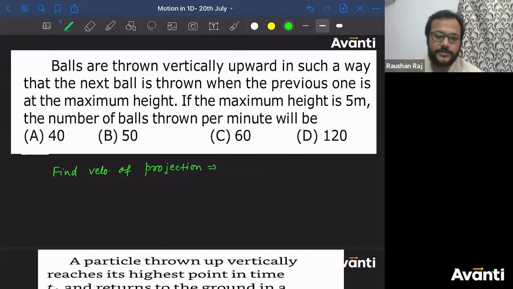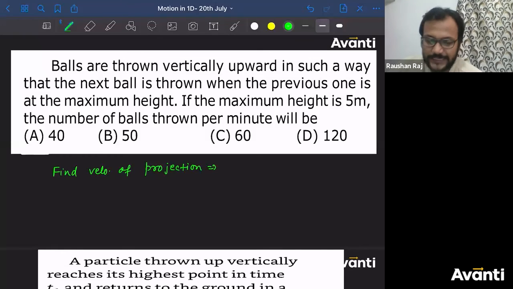By using the third equation of motion, because time has not been given to you, so we don't have to use those equations where the time will be required, right? So which equation does not include the time of motion? The third one. So I'll use V square minus U square is equal to 2AS.